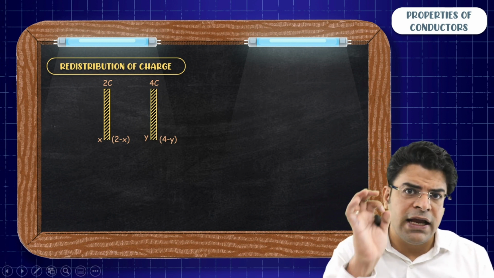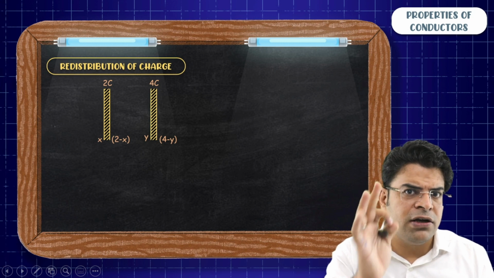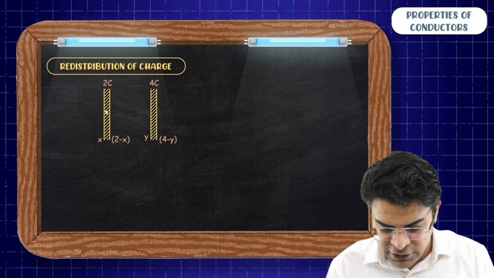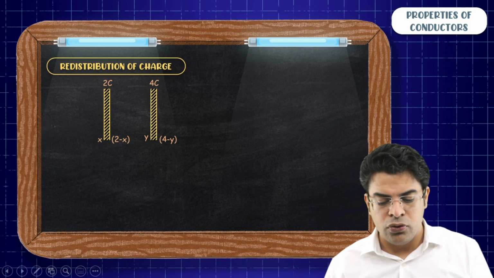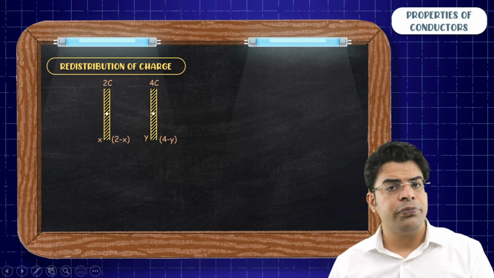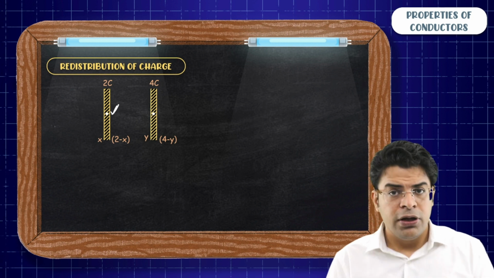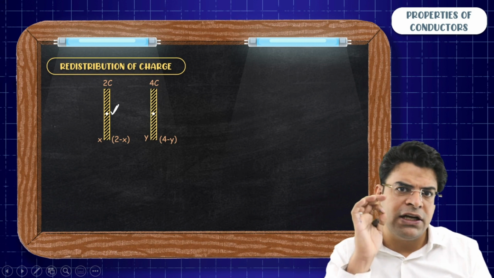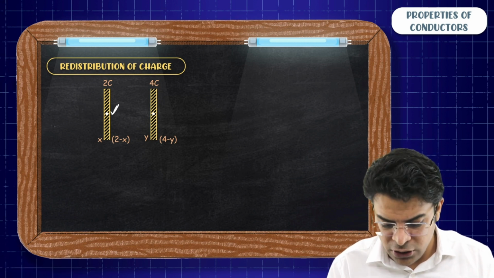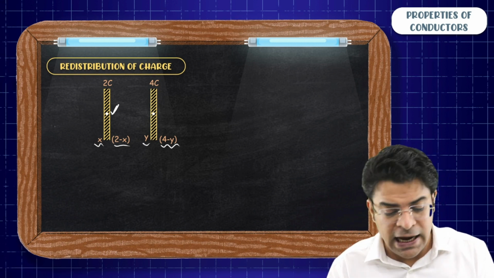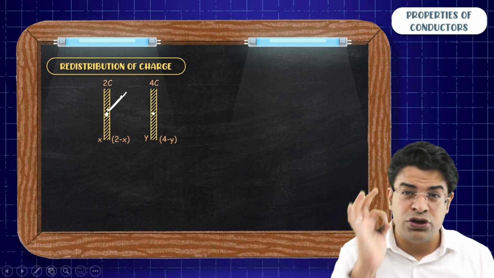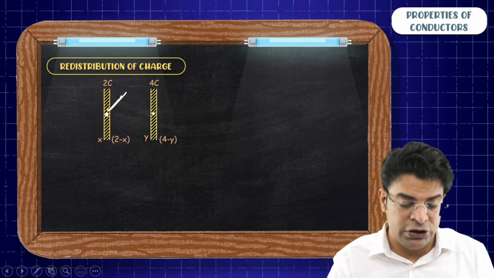We know that the electric field in the flesh of the conductor under electrostatic condition has to be 0. So think of a point in the flesh of the conductor here, between the 2 coulomb and 4 coulomb plates. At this point, between the two surfaces within the metal, we know that the net electric field has to be 0. So assuming all 4 charges as positive, write the electric field at this point within the flesh of the conductor and make the electric field to be 0.